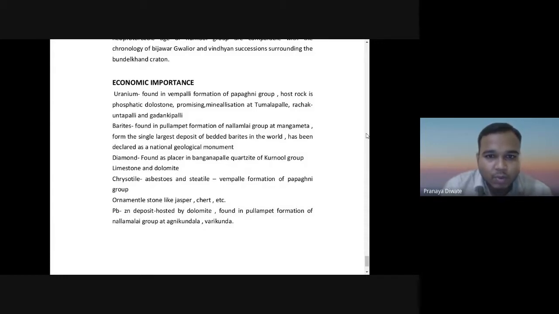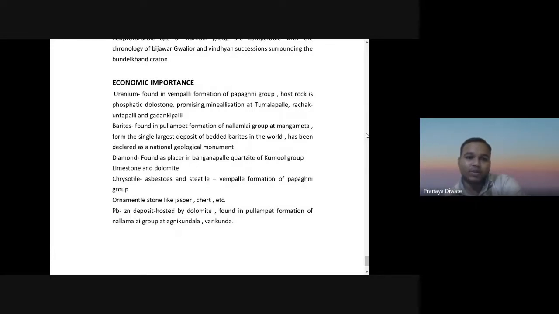Then you have promising mineralization at Richak. Then you have barytes, which is found in the Pandikunta formation of the Nallamalai group. Diamond is also found as a placer deposit in the Banganapalle quartzite of the Kurnool group, limestone and dolomite.